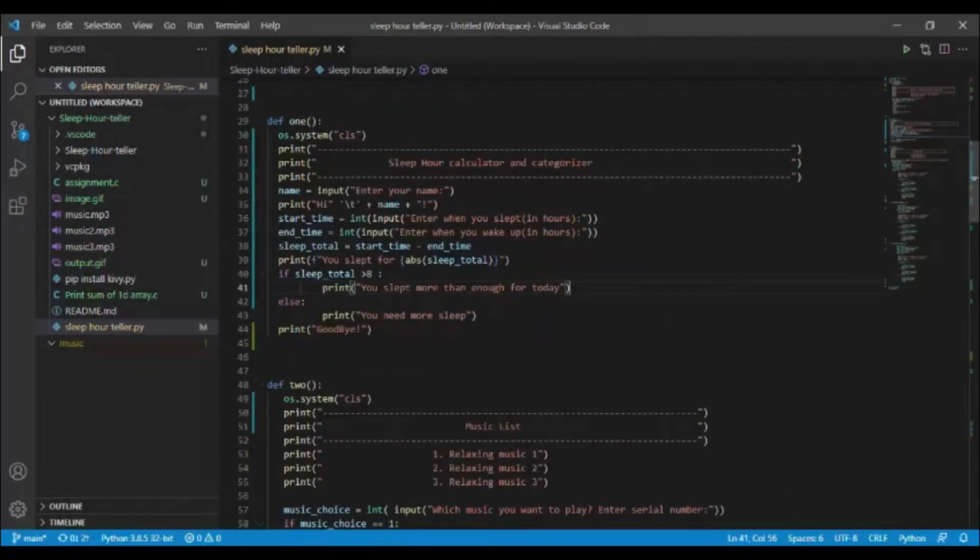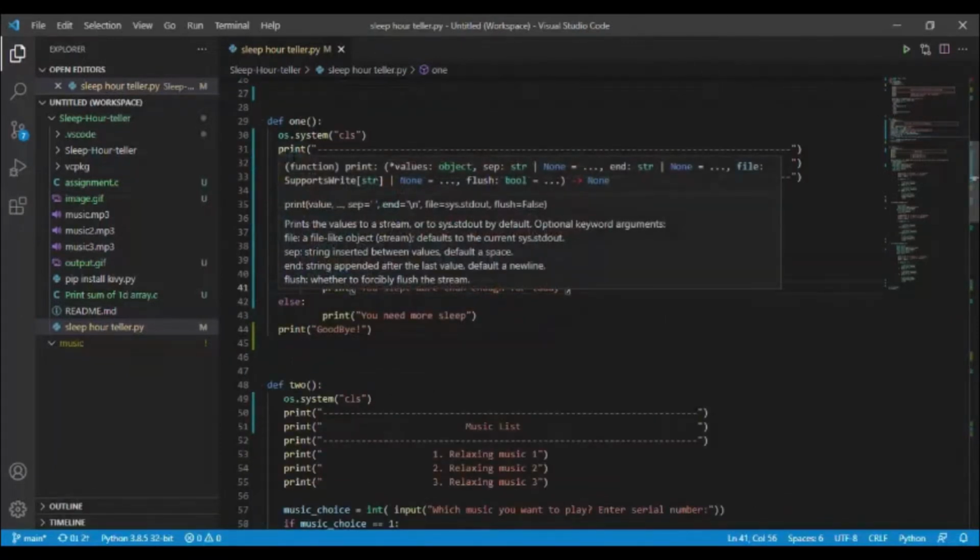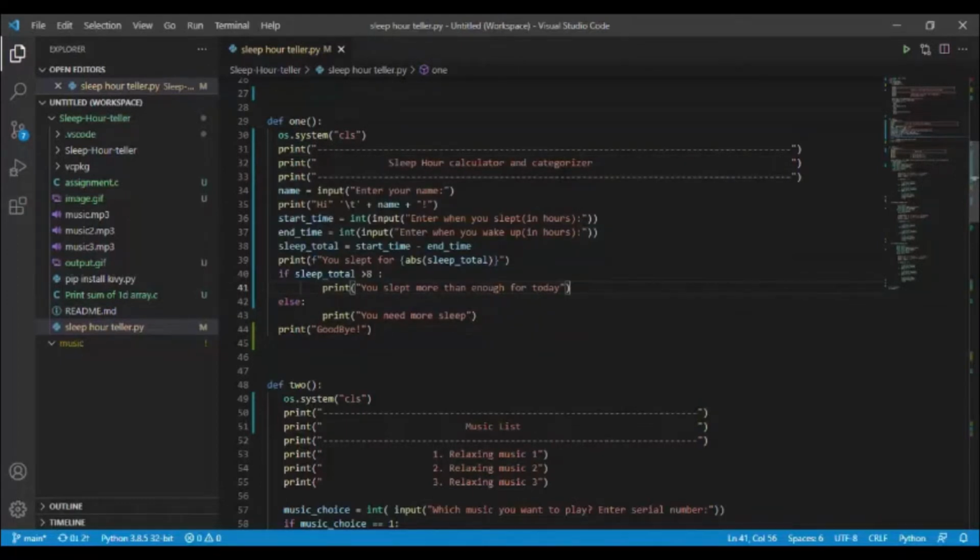This is function 1. This is for Sleep Art Calculator and Categorizer, and a variable named name will store your name. After that it will print a hi message with your name, and this is an integer variable named start time, in which it will store the time when you went to sleep. End time will store when you wake up, and sleep total will calculate your sleep hours, and after that it will print your sleep hours.